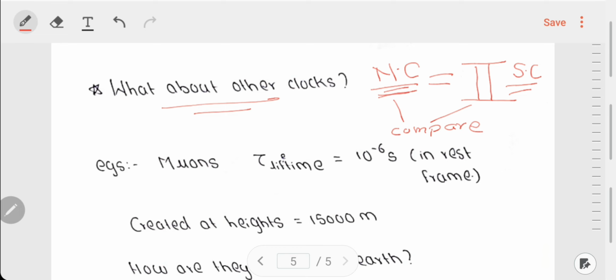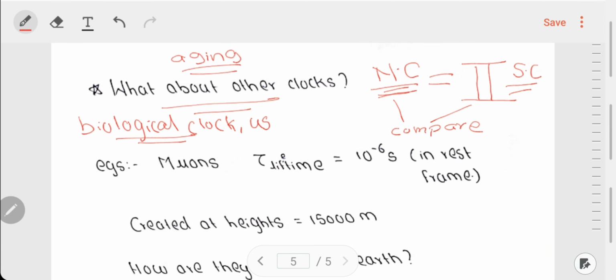Now let us consider a special clock. This special clock is nothing but, I say, a biological clock. What I mean by this biological clock is us. We are also a clock. Our aging process is the same as that of a clock. So when all the clocks are slowing down, obviously these biological clocks also have to slow down, and thus the aging process also slows down if we are moving.